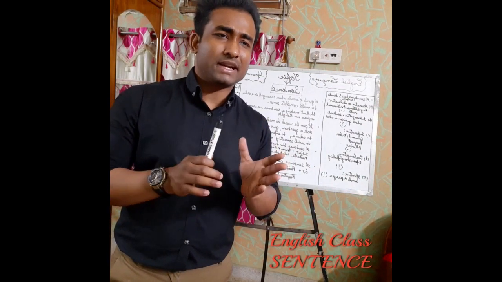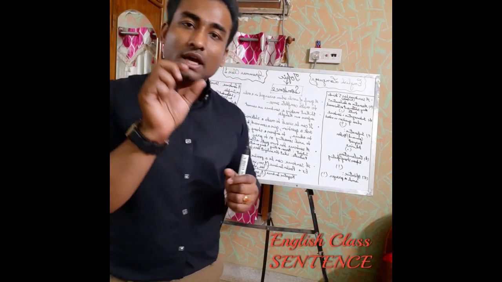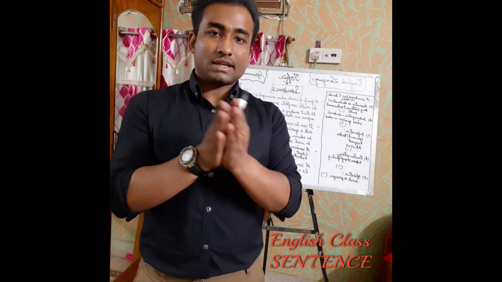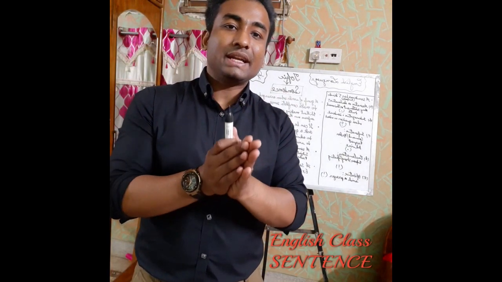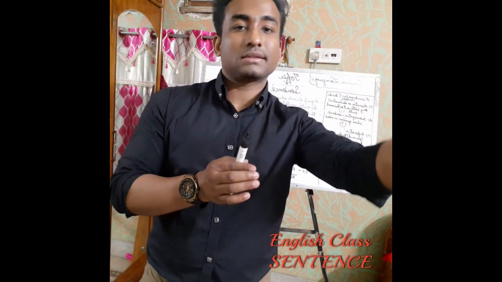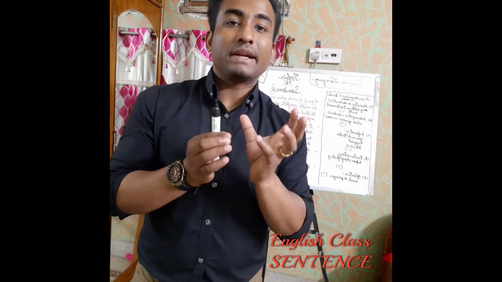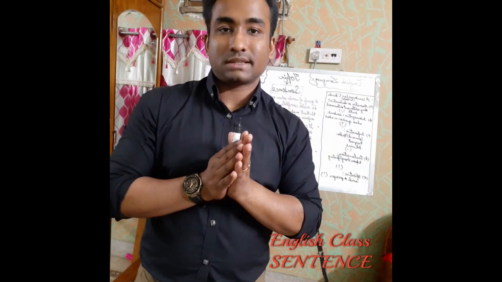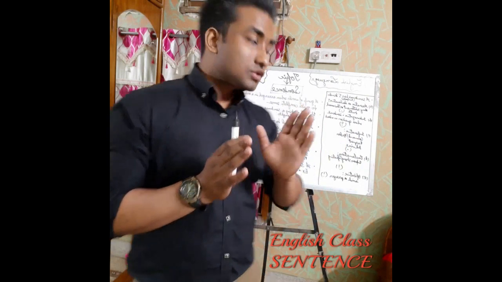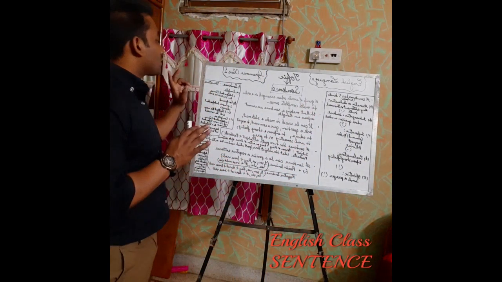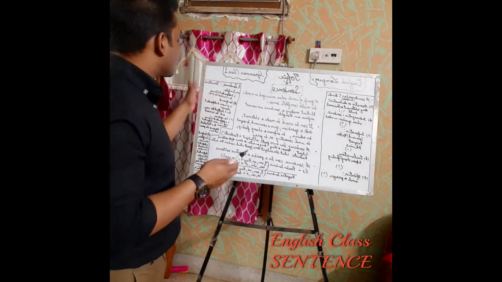Now, what is a dependent clause? I'll give you an idea. Independent clauses are those which have a subject and a verb, and do not need to depend on another clause to complete a meaning or sentence. So that's why it's called an independent clause. Simple sentence: I kicked the ball.